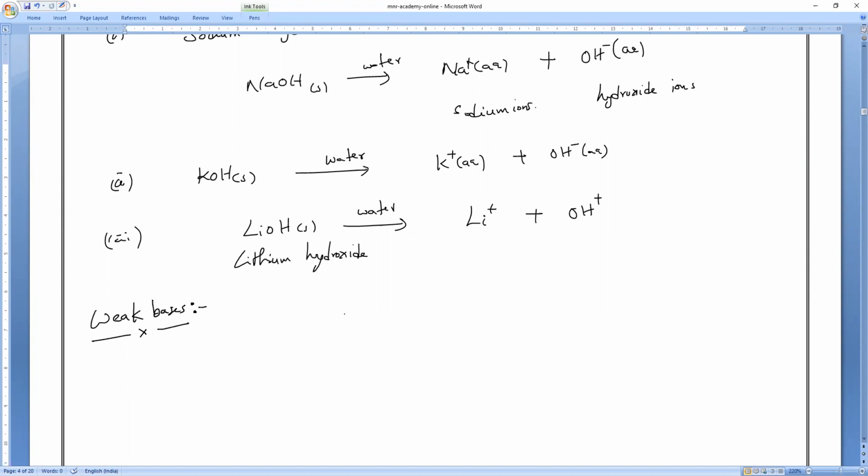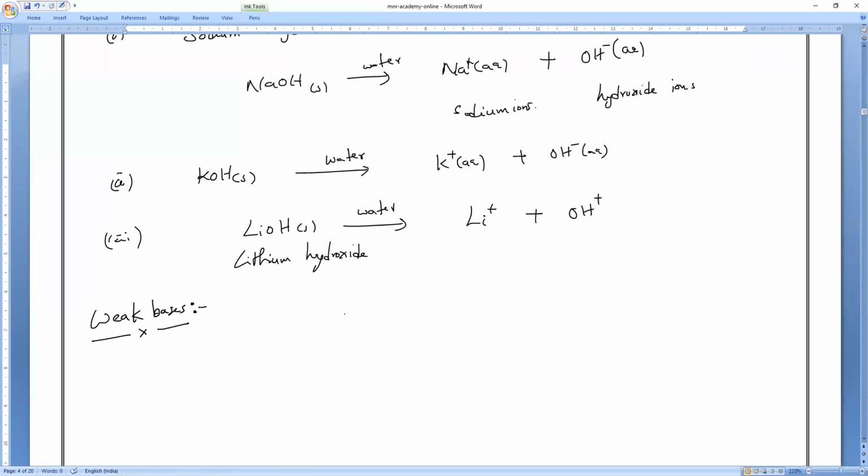Magnesium hydroxide we used to call milk of magnesia. Remember this word at least? I have told you or not? Yes, sir. Milk of magnesia. So milk of magnesia is actually magnesium hydroxide. That is an example of a weak base. Example for weak bases. Let us see what these weak bases are and discuss this.